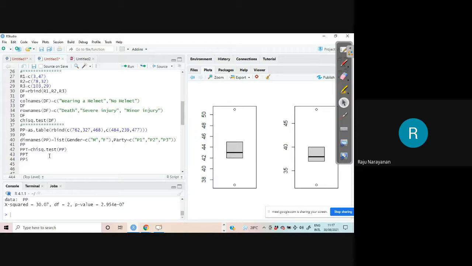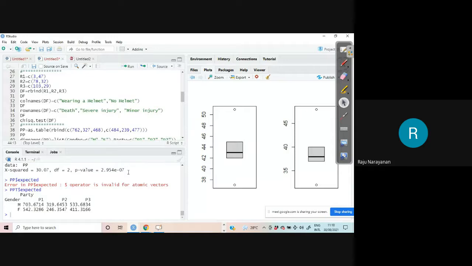PP dollar expected. PPT dollar expected. Expected means what? Theoretical value. Yes, these are the theoretical values.